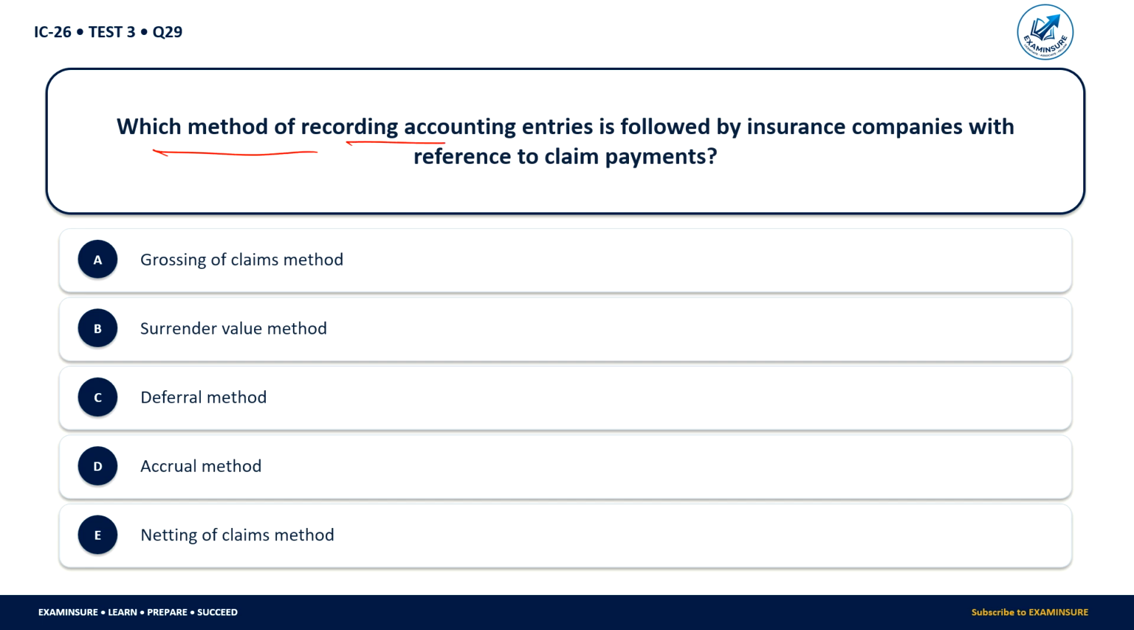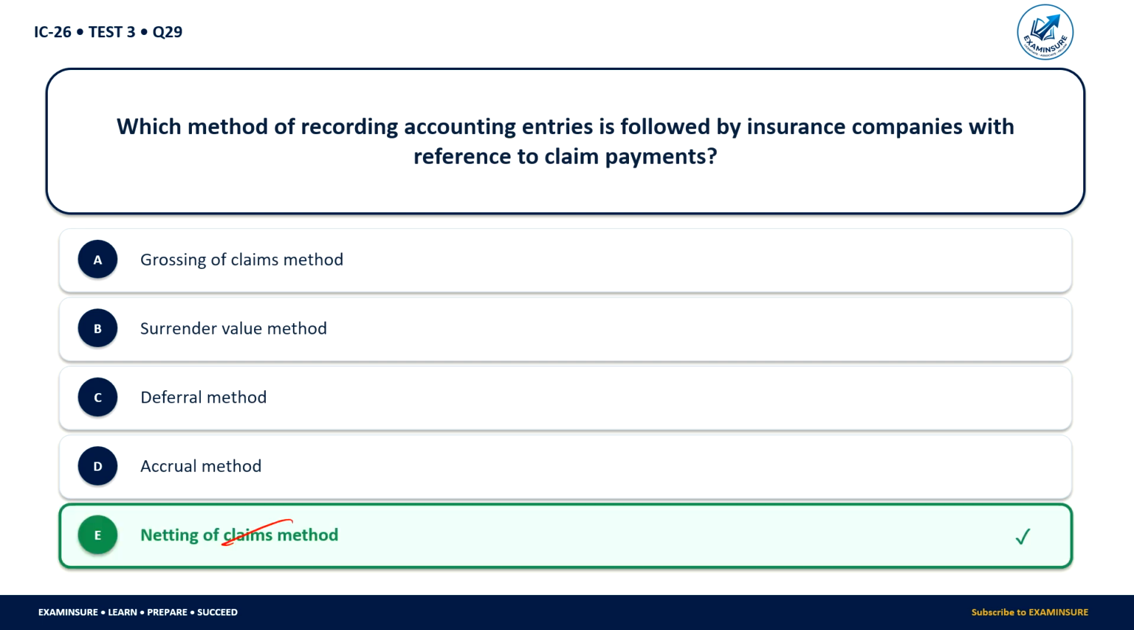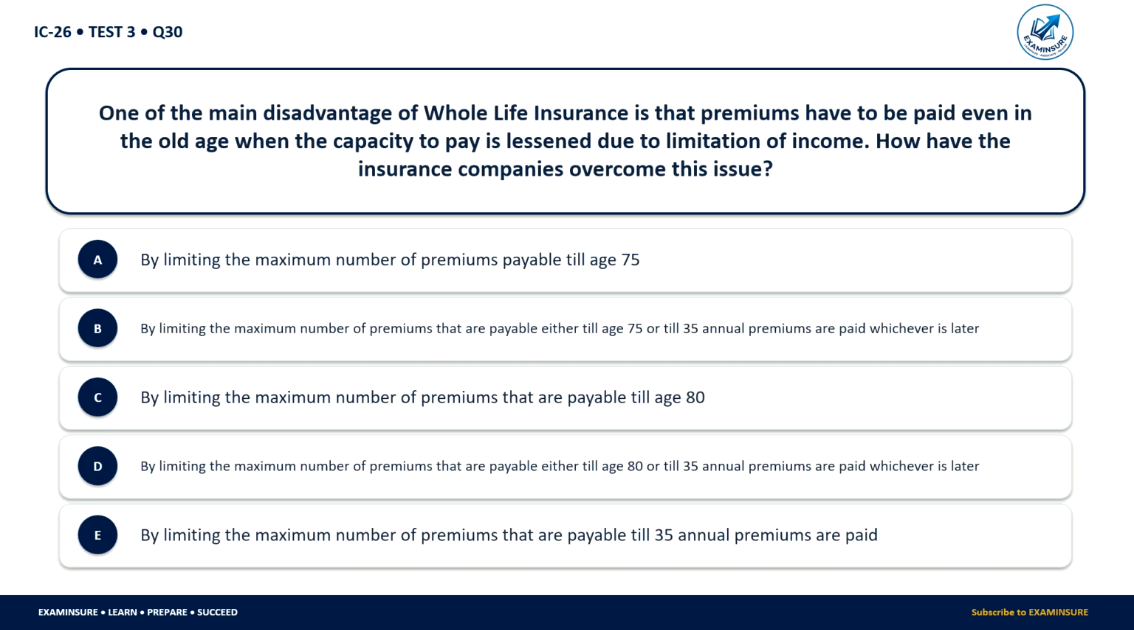Which method of recording accounting entries is followed by the insurance companies with reference to the claim payment? Grossing of claim method, surrender value method, deferral method, accrual method, or netting of claim method. So here correct answer is the netting of claim method. So next question is, one of the main disadvantages of whole life insurance is that the premium has to be paid even in the old age when the capacity to pay is lessened due to the limitation of the income. How have the insurance companies overcome this issue?